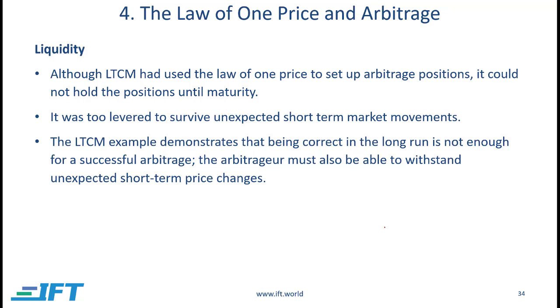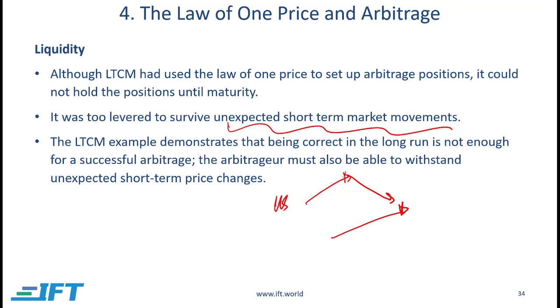So the point being that even if you're doing an arbitrage opportunity and you're hoping that the prices would converge, it takes time to converge. There might be movements in the short term which are not moving in that direction. You might have the short term movement going a little bit higher before coming down.